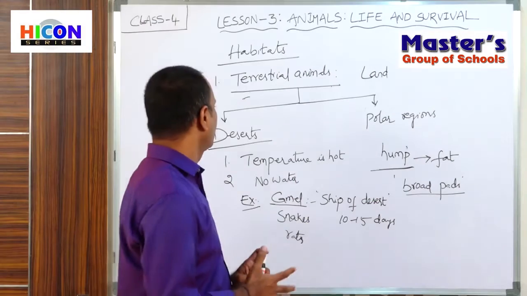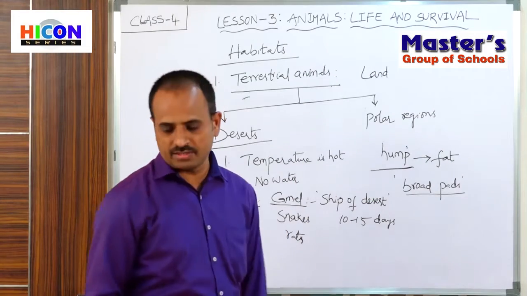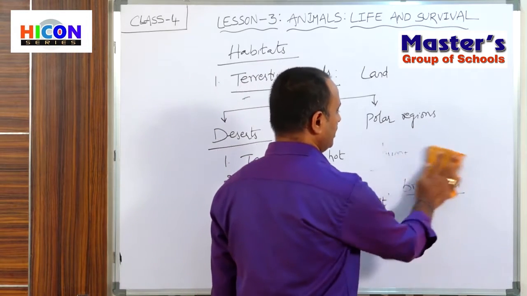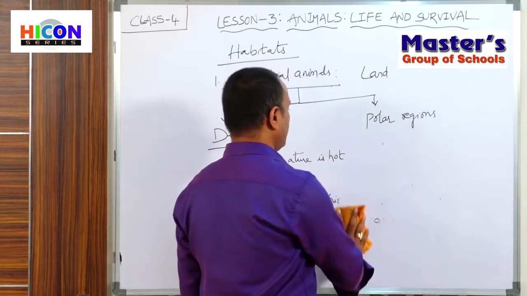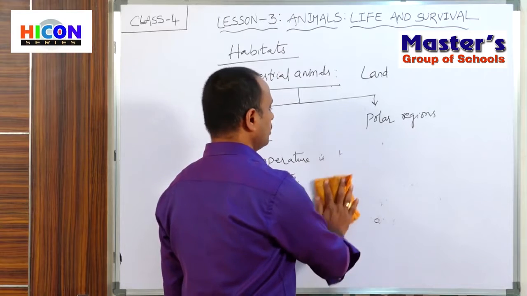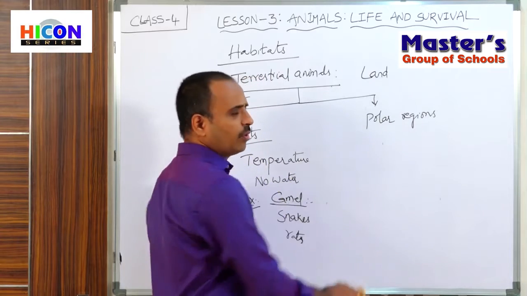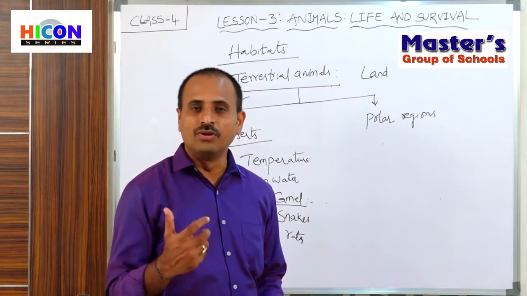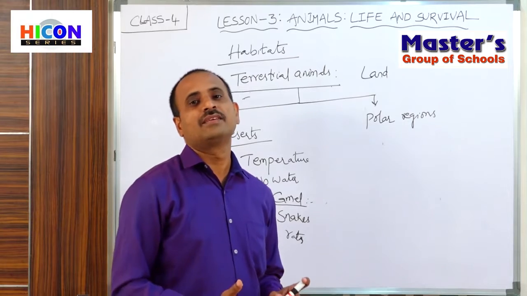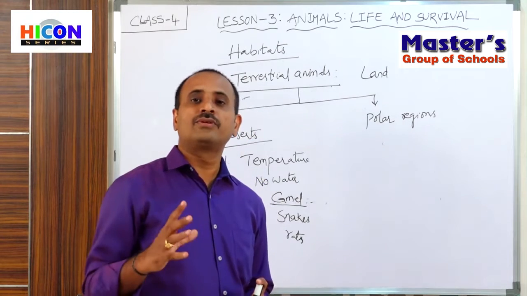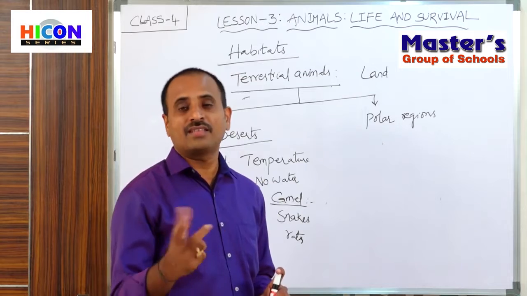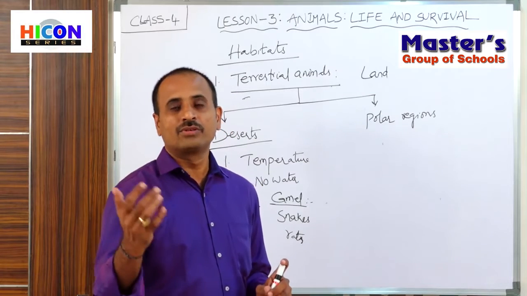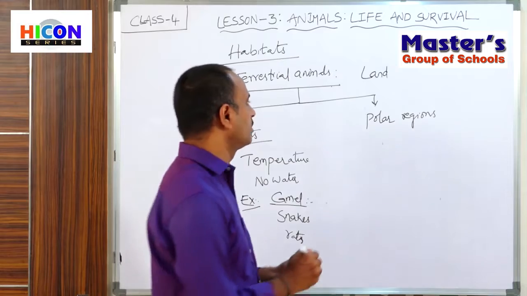So now children, the second type of terrestrial animals. What is the second type of terrestrial animals? That is polar regions. So the second type of terrestrial habitat is polar regions. Polar regions means ice cold regions, like the Himalayas in our country, and also the northern pole and southern pole regions, Arctica, Antarctica, Russia. Those regions are called polar regions.